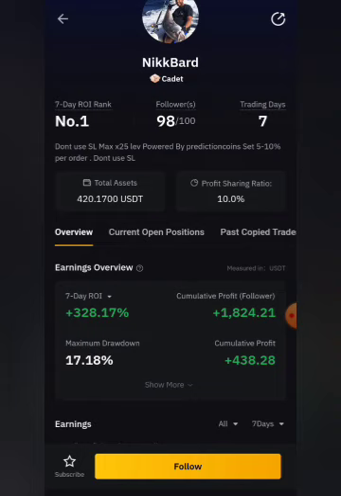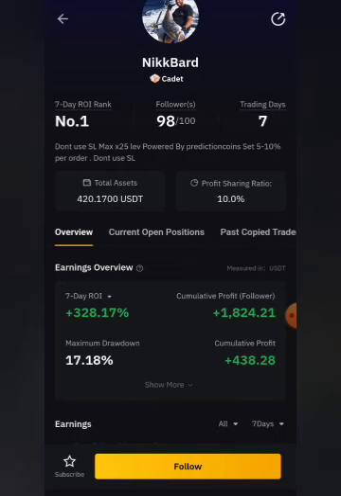But the thing is, you need to look at his instructions and all. He said do not use stop loss, that the max is X25 leverage, right? And so on. So the point is, you need to be very careful when you want to copy trade, but this is what I will advise you to do.